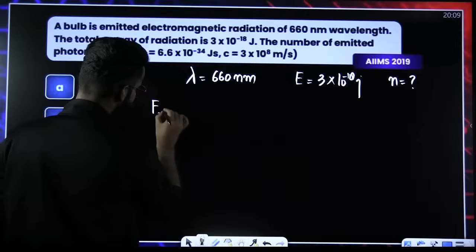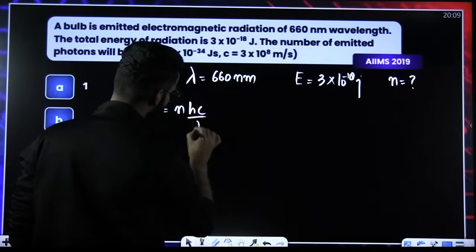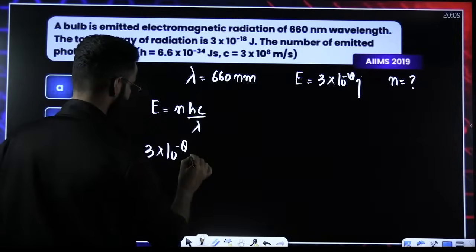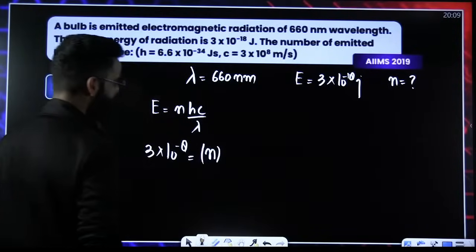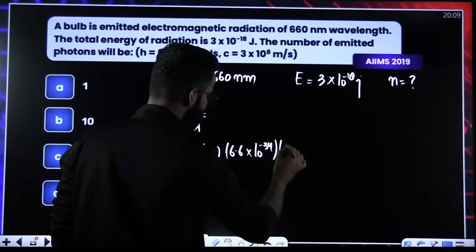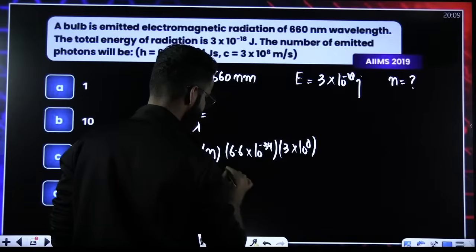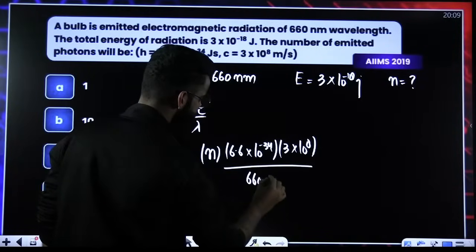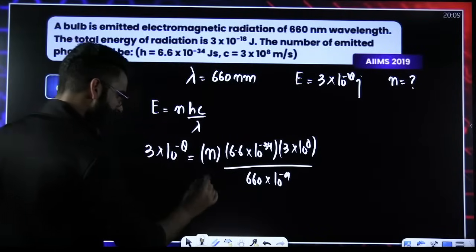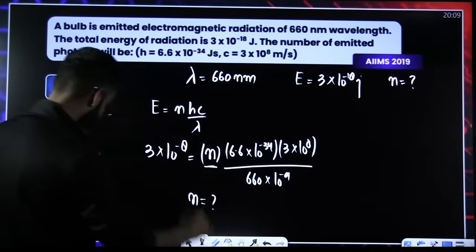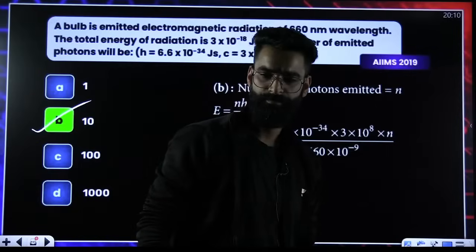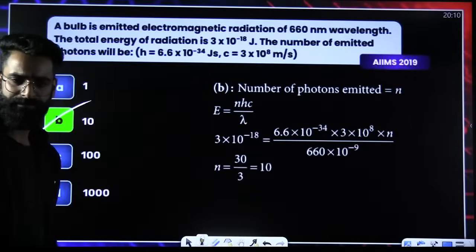You know, E is equal to n times hc divided by lambda. Energy is given to me in joules, 3 into 10 raised to the power minus 18, is equal to n, which I need to calculate. The value of h is 6.6 into 10 raised to the power minus 34. The value of c is 3 into 10 raised to the power 8 meters per second, divided by lambda, which is 660 into 10 raised to the power minus 9 meters. I've taken every parameter as per the SI system. Again, a matter of calculation, and when you solve it, the value of n will exactly come out to be 10. Perfect, people?